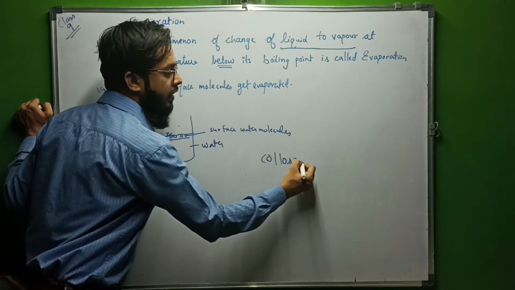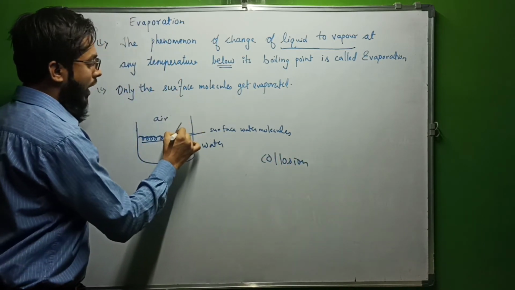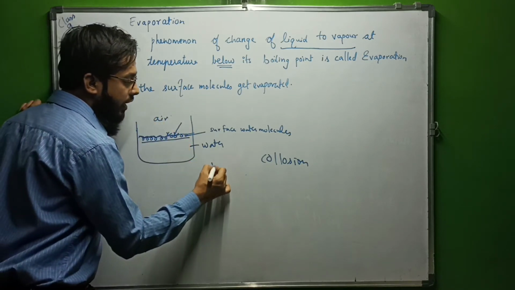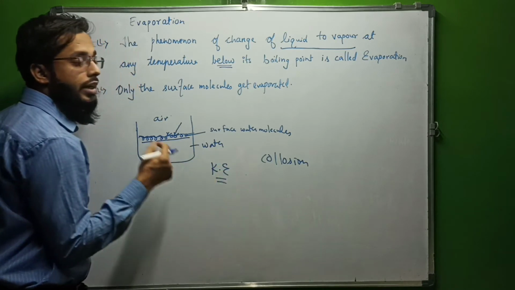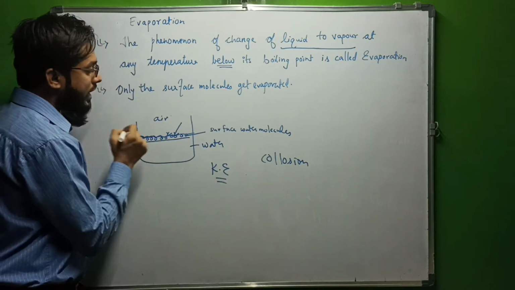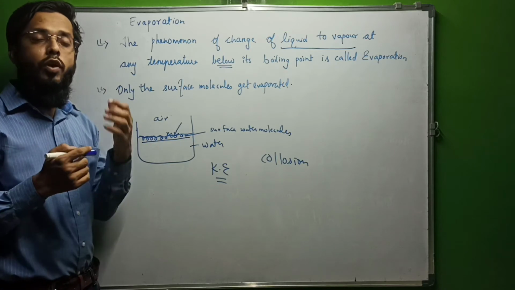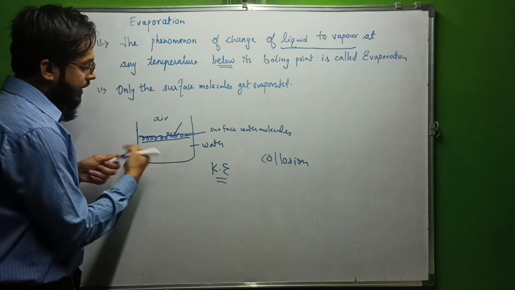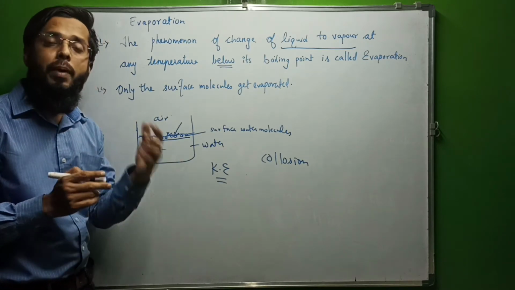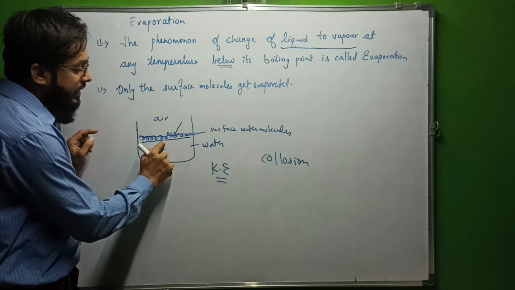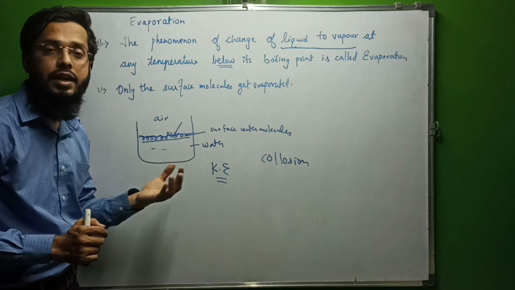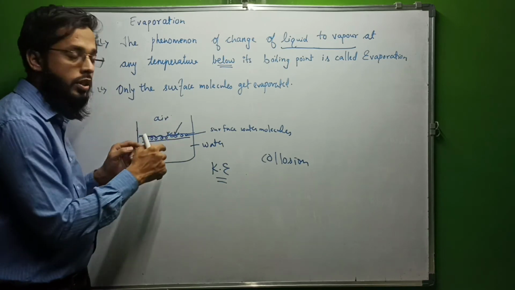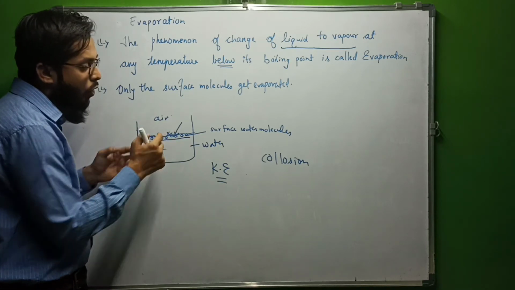There is a collision, that means they are constantly striking the surface, and due to this the kinetic energy of the surface molecules increases. What is kinetic energy? Energy related to motion. Already the water is liquid, so its particles are moving freely, but the surface molecules have much more energy. Why? Because surface molecules are in contact with the air molecules, and air molecules are constantly colliding.